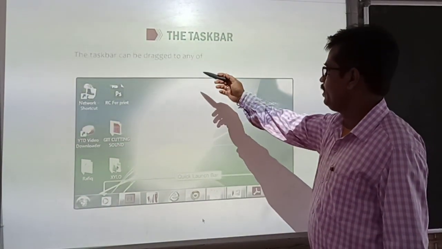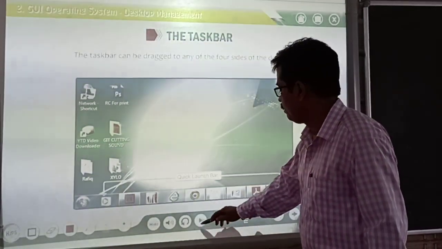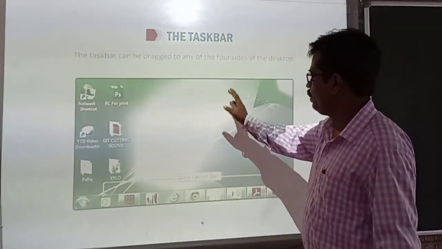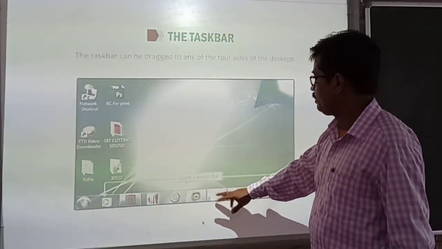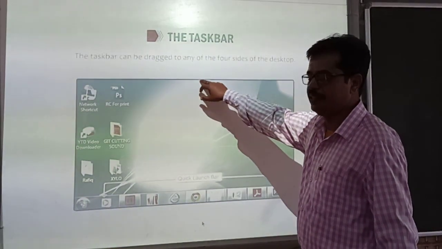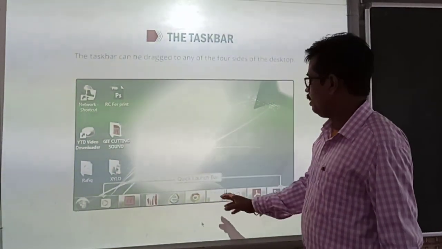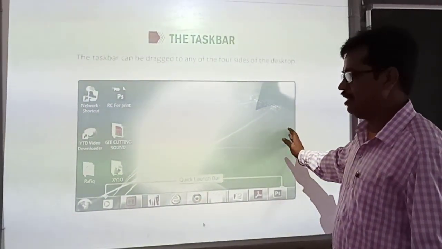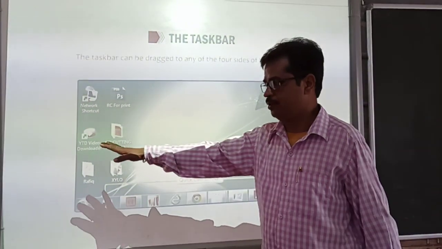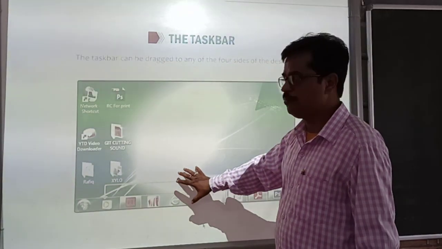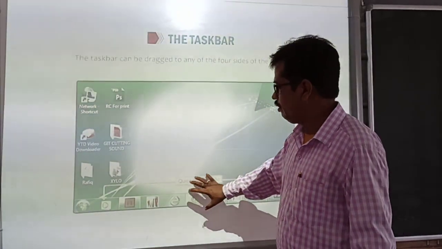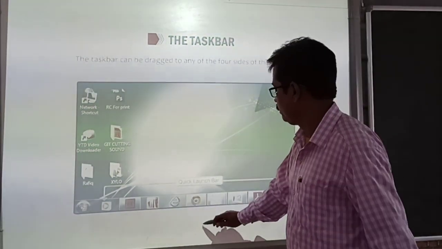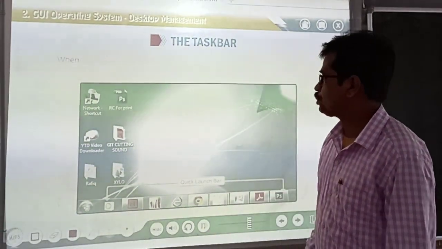The taskbar can be dragged to any of the four sides. By default it is placed at the bottom, but you can drag it to any of the four sides. If you want to place it at the top, you can drag and place it here. If you want it on the right side, drag it to the right. In the same way you can do this to the left also. So the taskbar is very flexible in Windows 7.